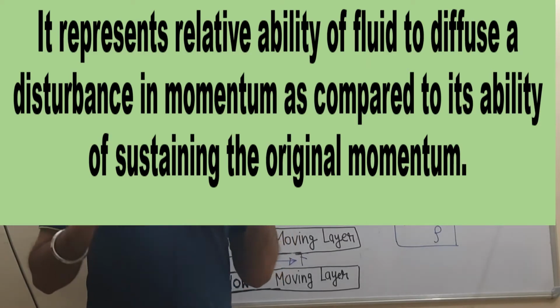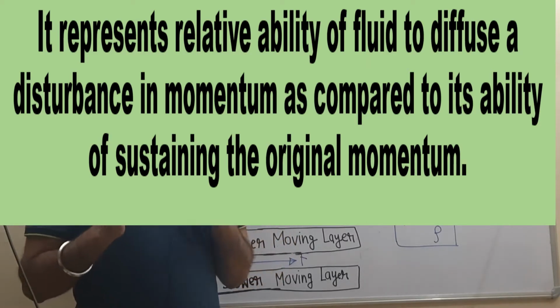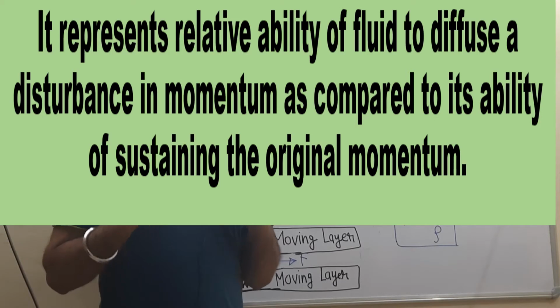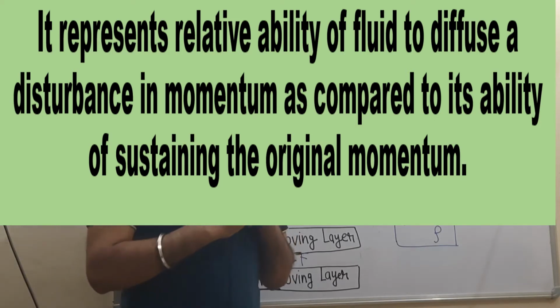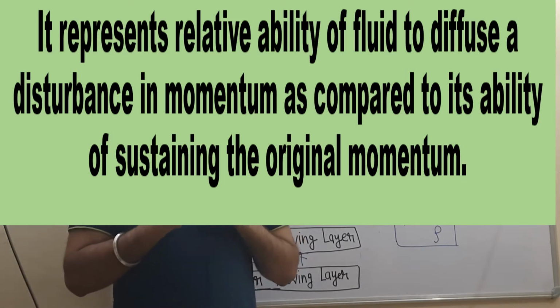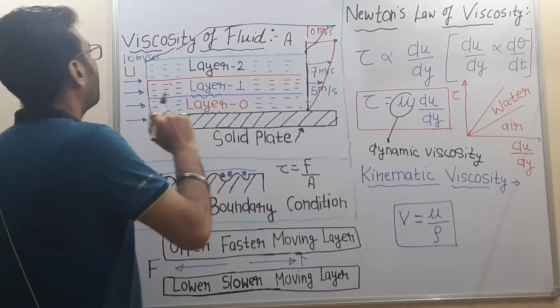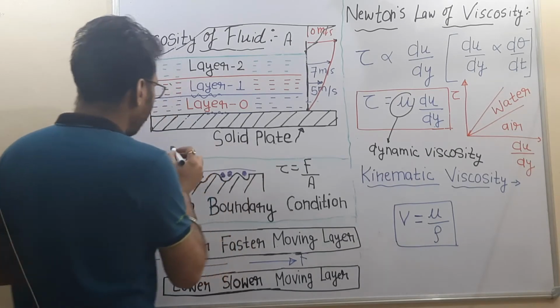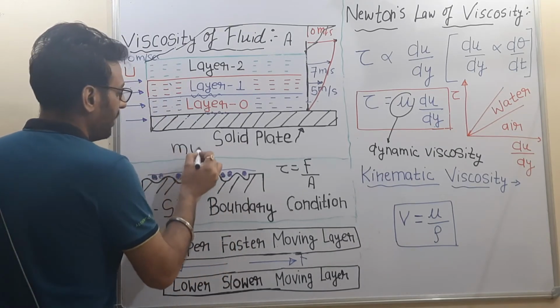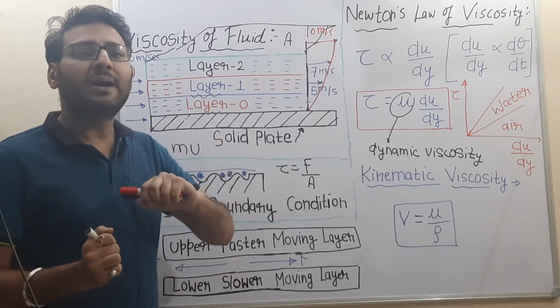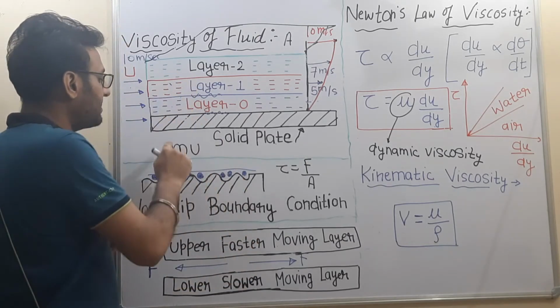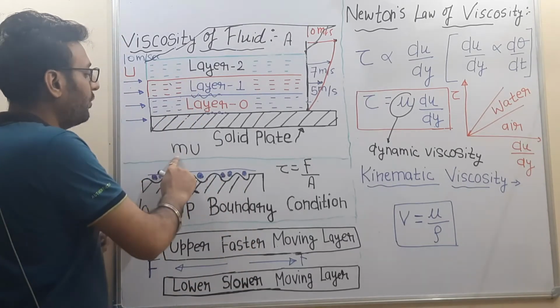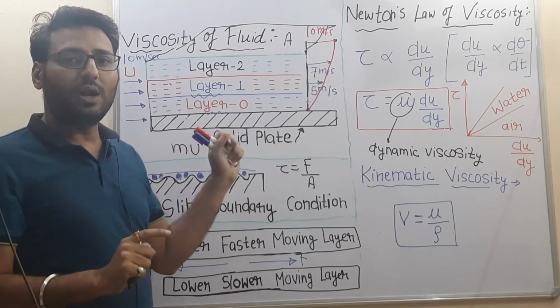It represents the relative ability of fluid to diffuse a disturbance in momentum as compared to its ability of sustaining the original momentum. Now, what it means, we are going to discuss further. As we already know, momentum of any fluid is given as m into velocity. So initially the momentum of all the layers was mass flow rate into capital U, which is the original velocity of